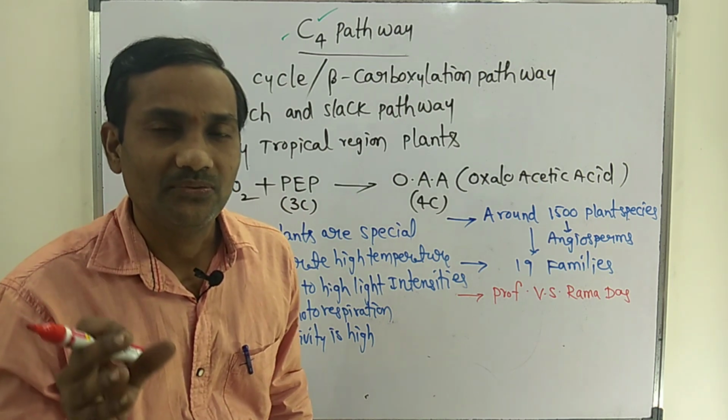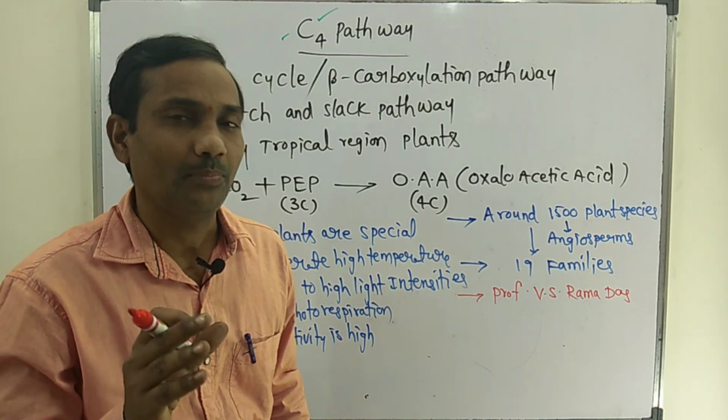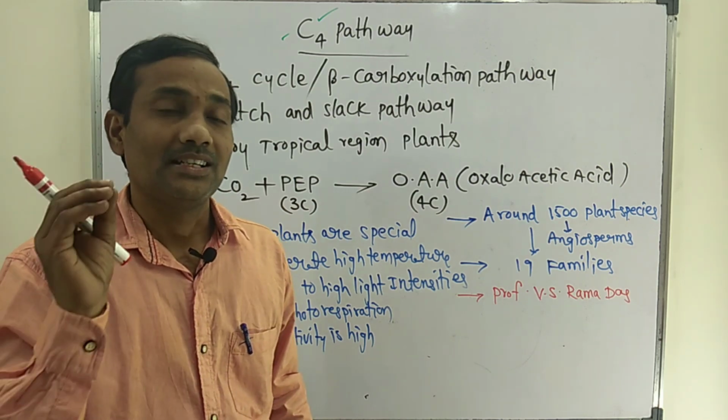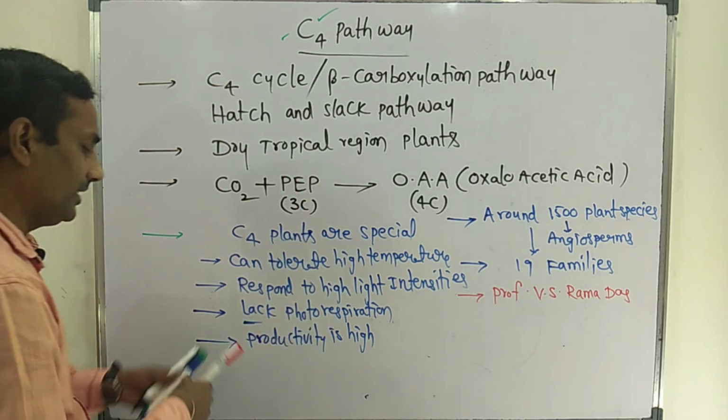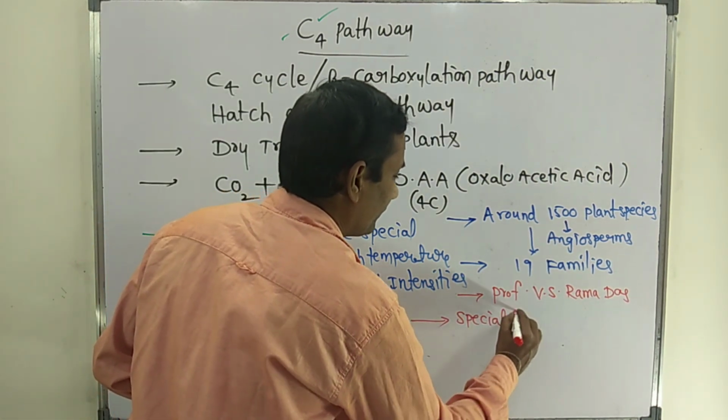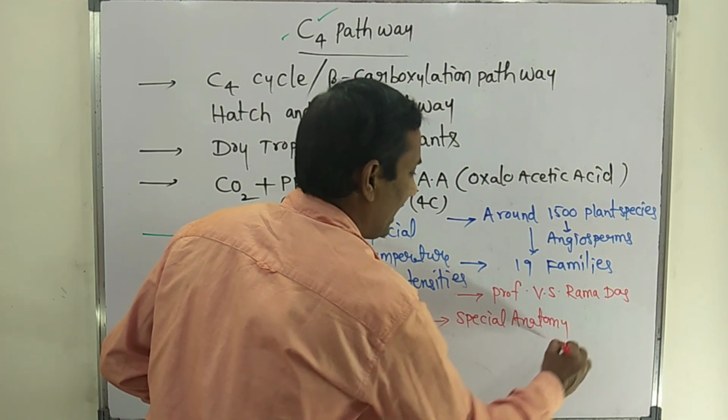C4 pathway exhibiting plants show special anatomical characters. Special anatomy is exhibited by the C4 plants, and we will discuss those anatomical characters.